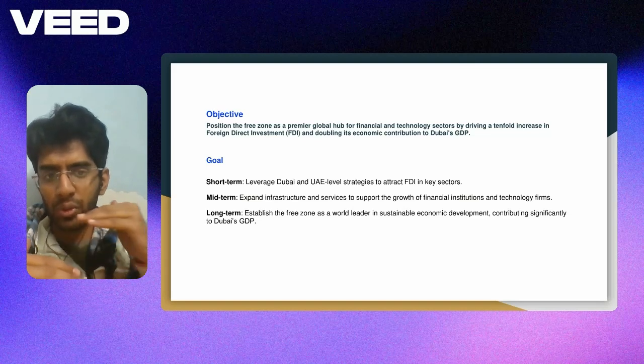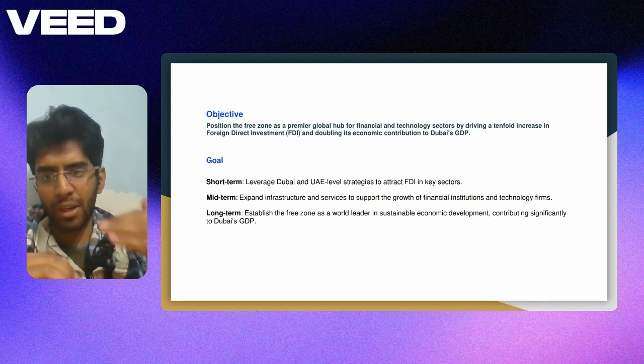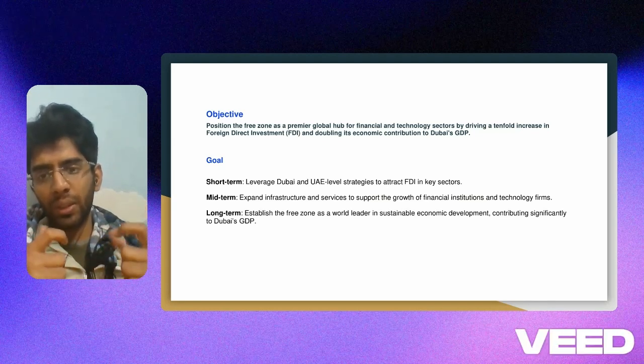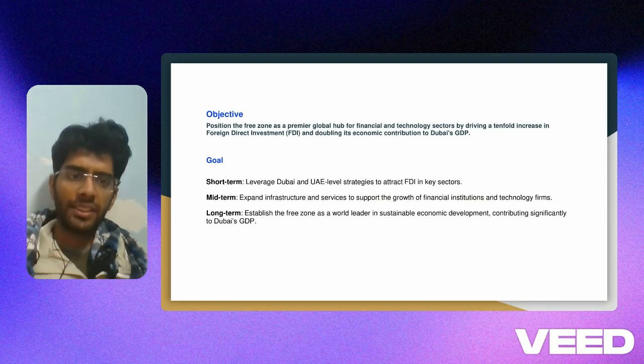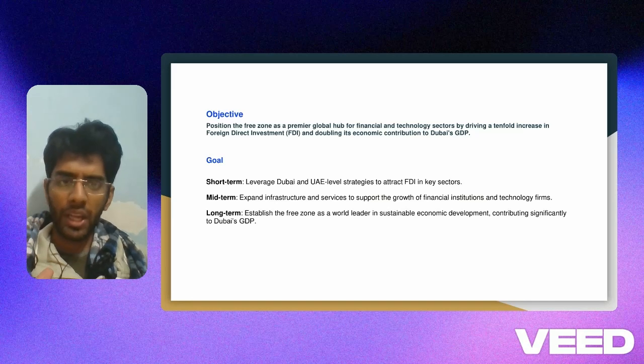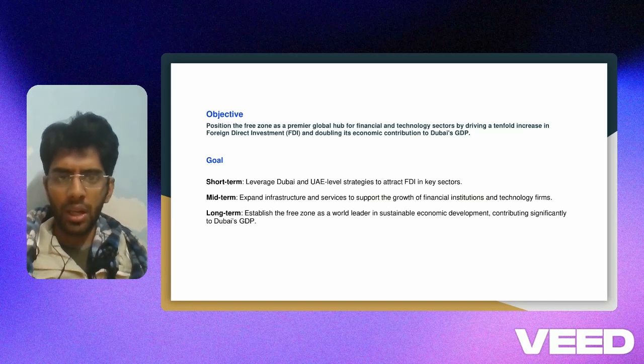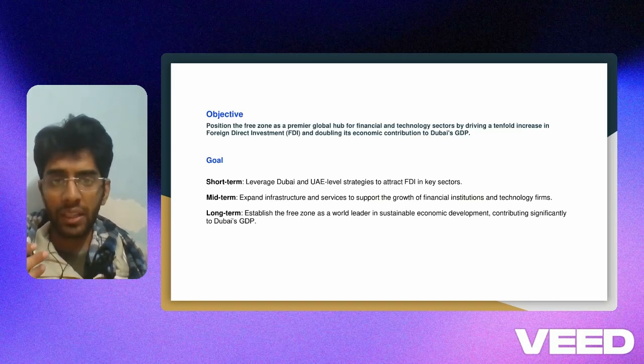Because if we really want to achieve sustainable development, we need to make sure that all the stakeholders and all the businesses thrive, and that's how I think we could achieve the long-term vision of significantly contributing to Dubai's GDP.